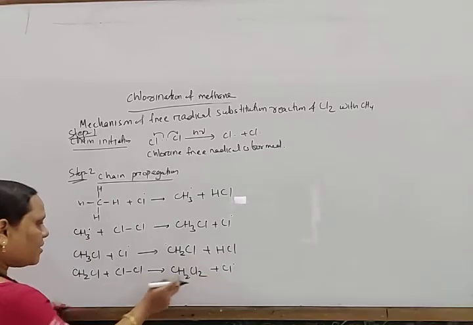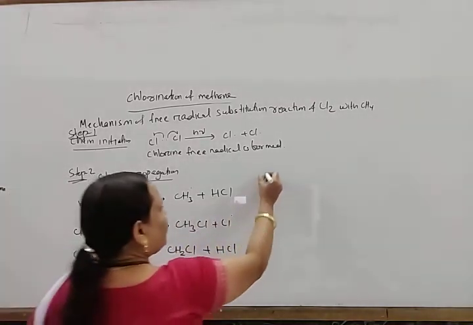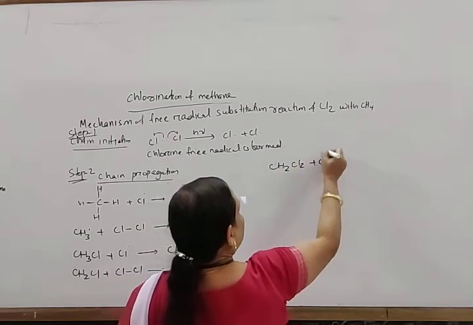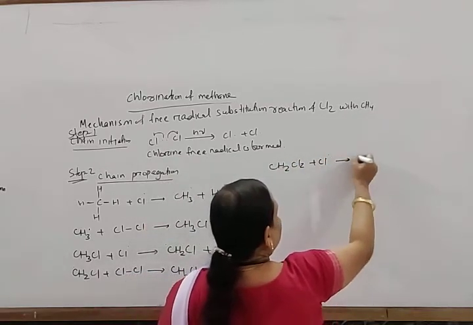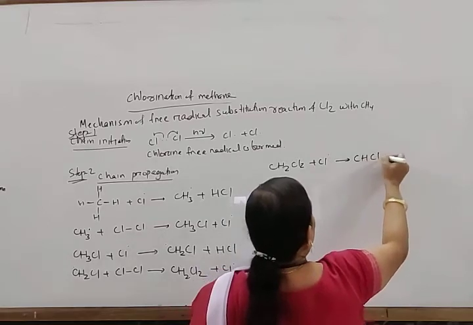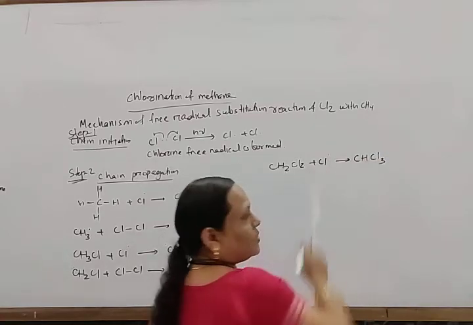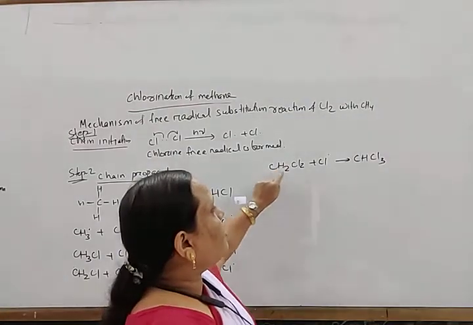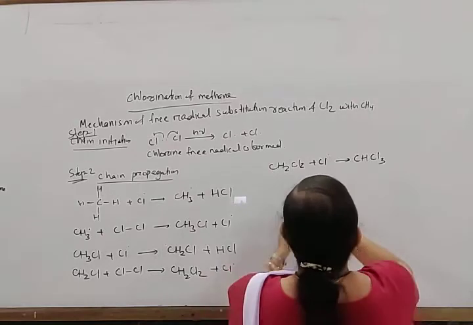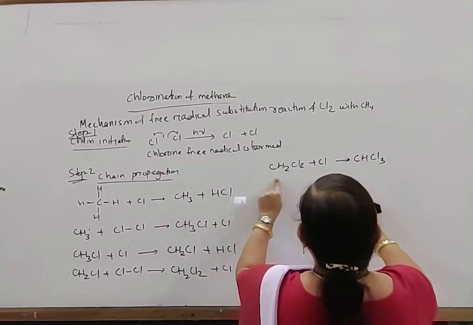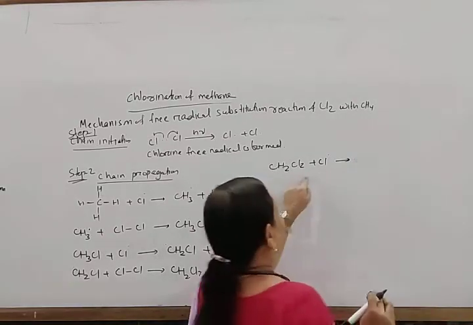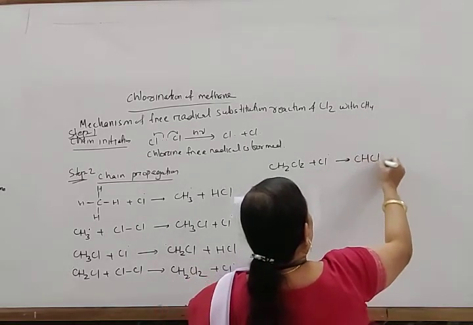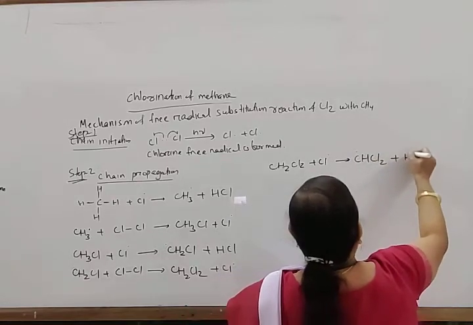And again, look here, this CH2Cl2 plus this chlorine free radical again generates one hydrogen coming here, so it forms CHCl2 free radical and HCl.